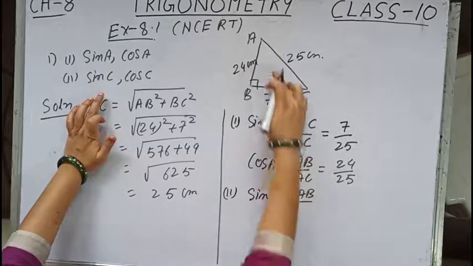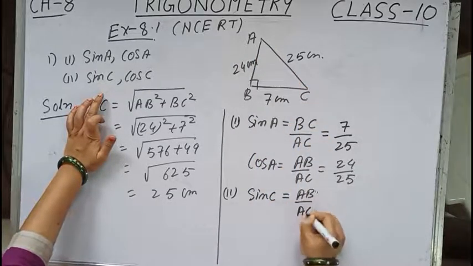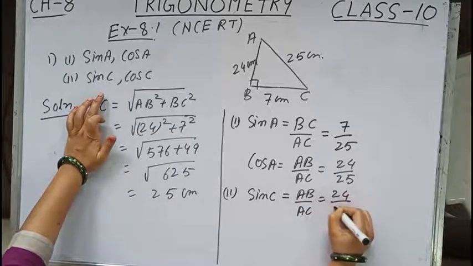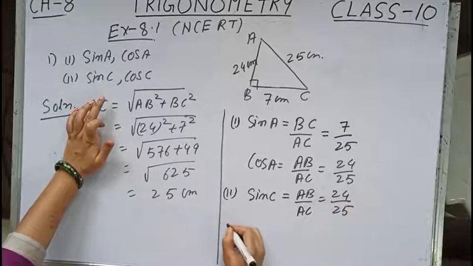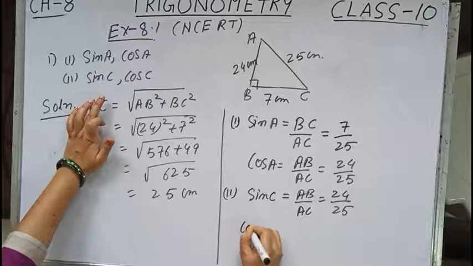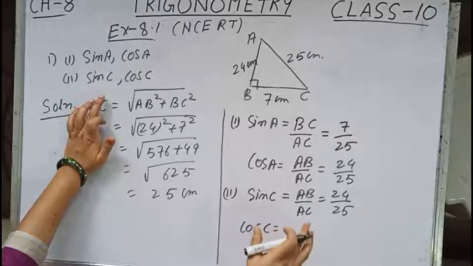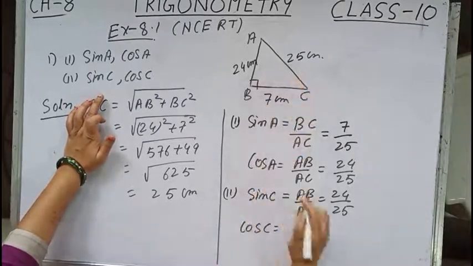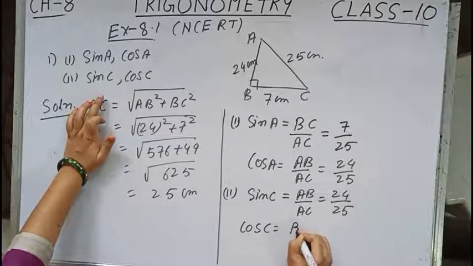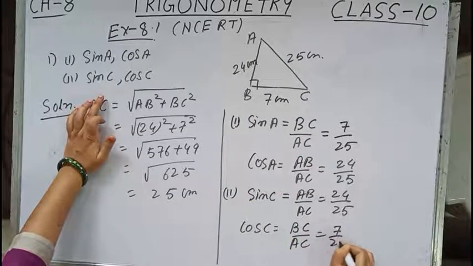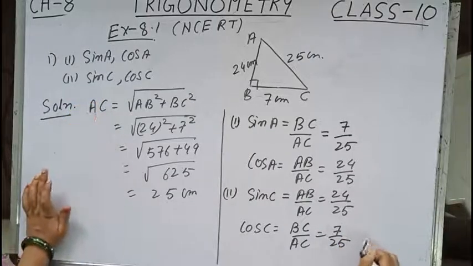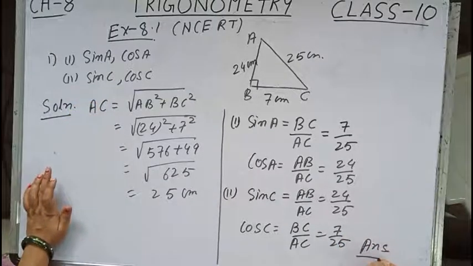So AB by AC, that is 24 by 25. Now again cos C. Cos C is base by hypotenuse. So 7 by 25. So we will first write BC by AC equals 7 by 25. And hence this is the answer.